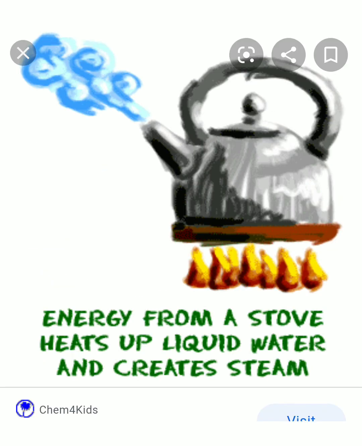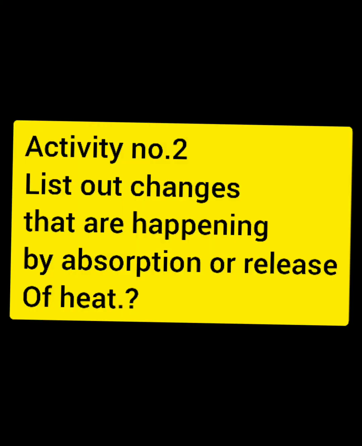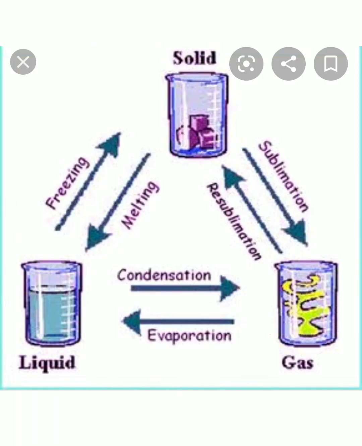Okay. Now you have to do another work, that is, list out the situations where this type of change occurs. So activity number 2 is to list out the changes in our life.